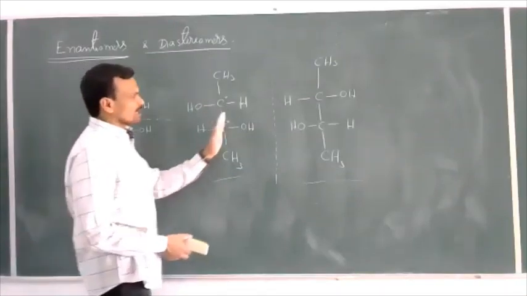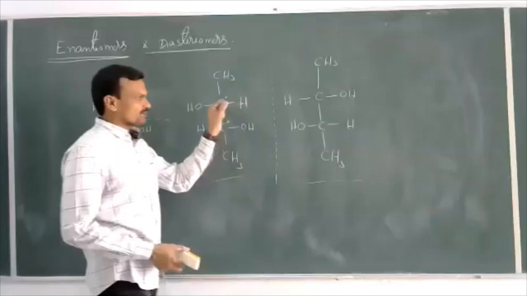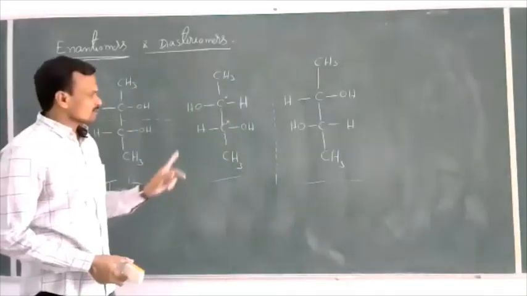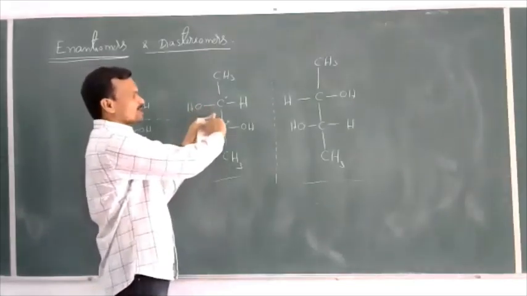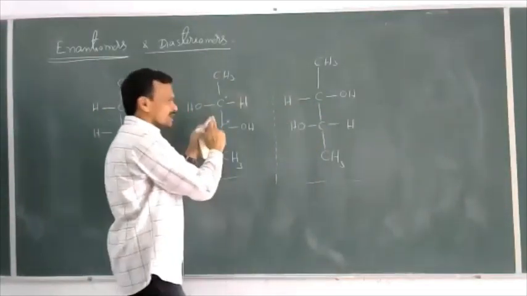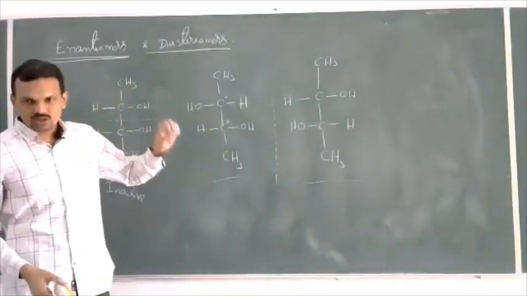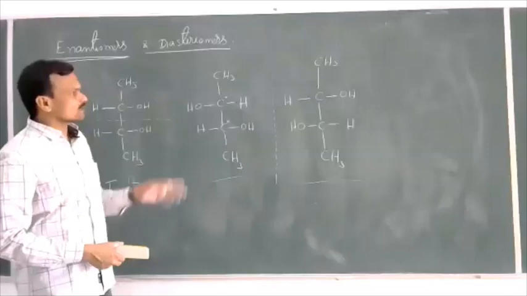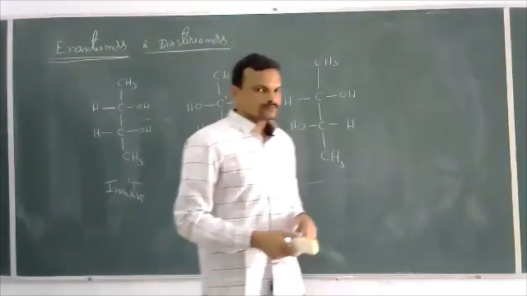All physical and chemical properties are the same. These two structures differ only in the rotation of plane polarized light. Suppose this rotates plane polarized light clockwise, the other rotates anti-clockwise, or if this rotates anti-clockwise, the other rotates clockwise. So, enantiomers of a compound can differ only in the rotation of the plane polarized light.